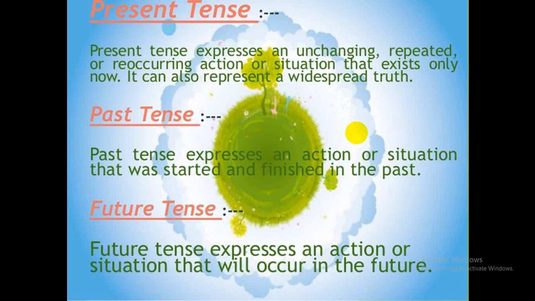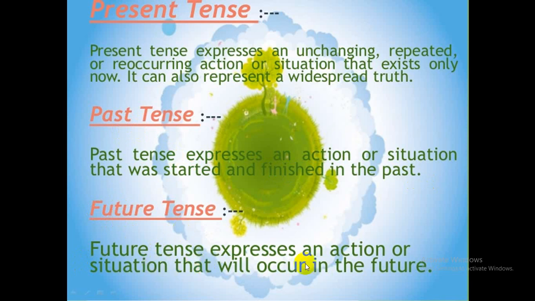What is past tense? Very easily we can understand that past tense expresses an action or situation that was started and finished in the past. Work has already been started and it has also been done, finished or completed in the past. So started and finished in the past, it mentions past tense. Now it's our point to know what is future tense.